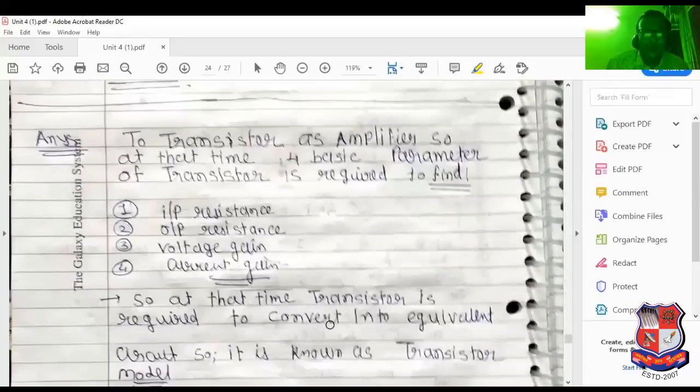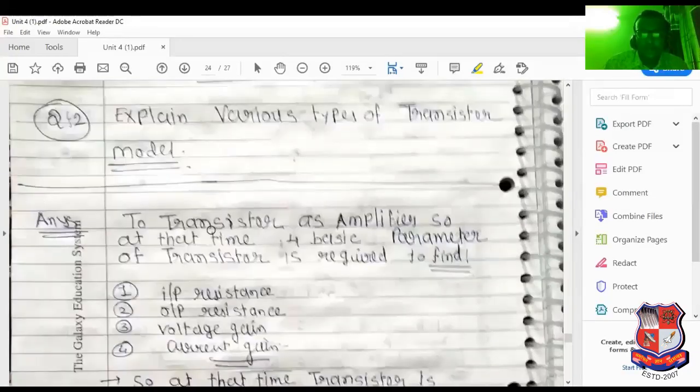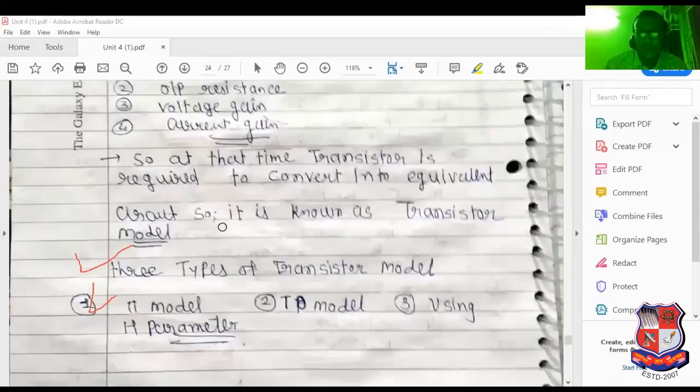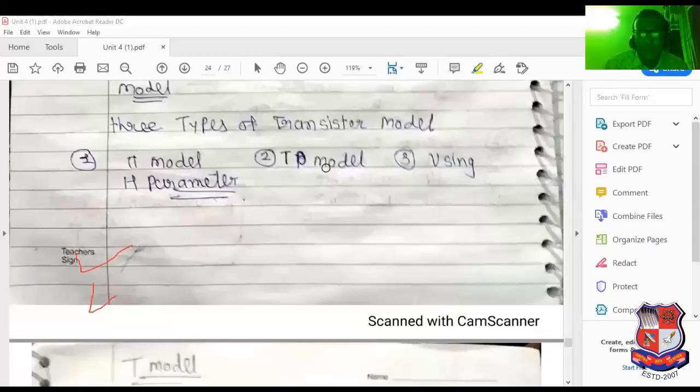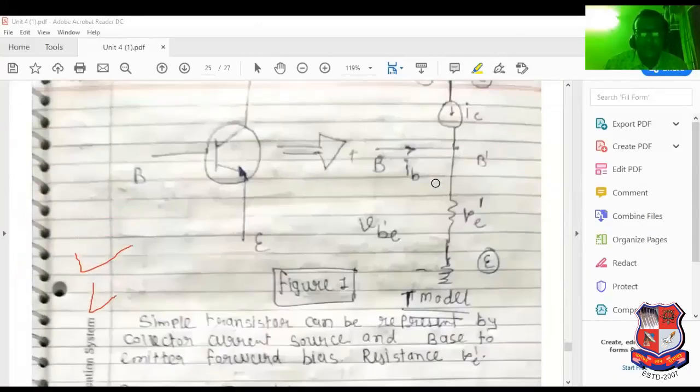Now see the types of model for a transistor as an amplifier. At that time, we want to determine four basic parameters. This is the important concept: input resistance, output resistance, voltage gain, and current gain. So the transistor is required to be converted into an equivalent circuit: pi model, T model, and using H parameters.